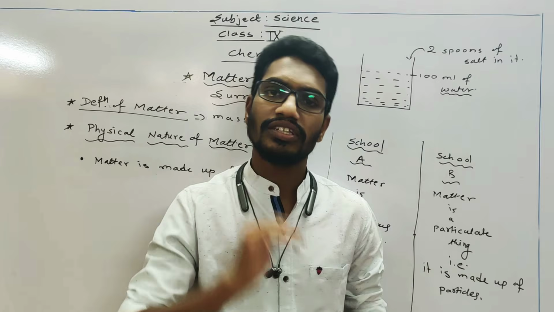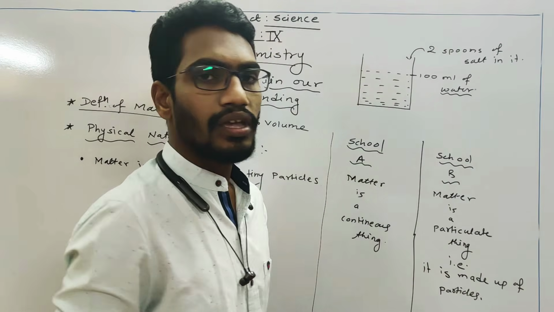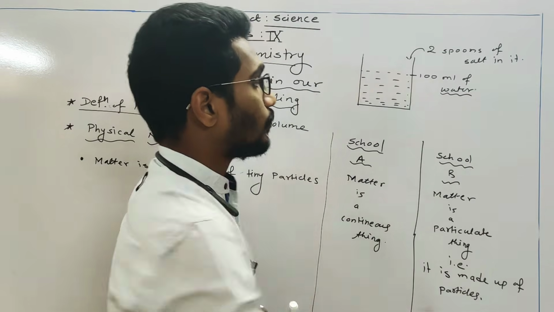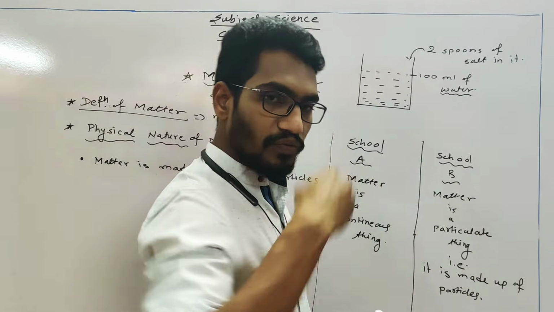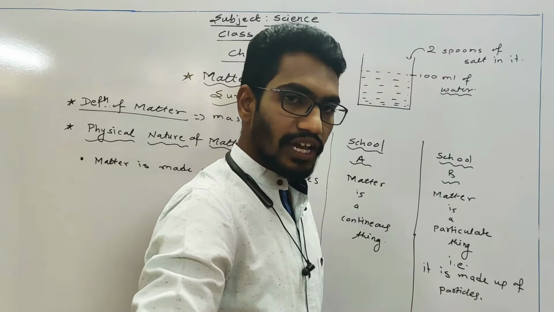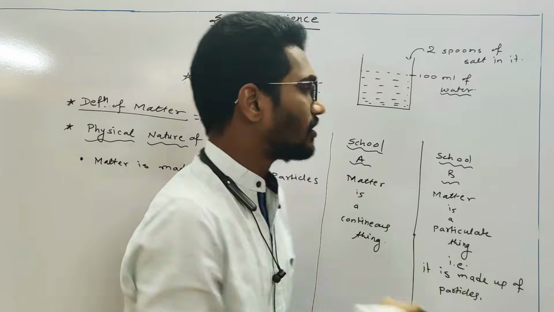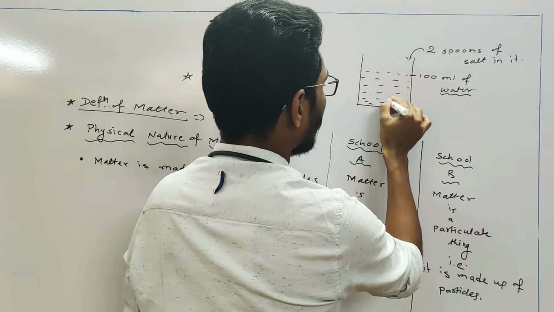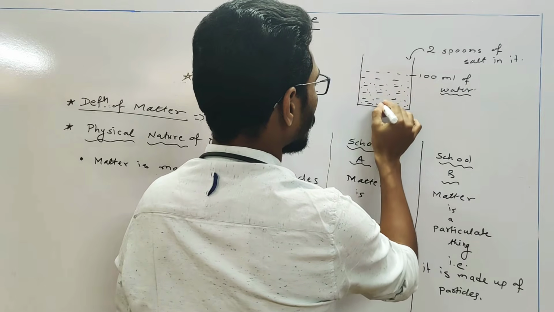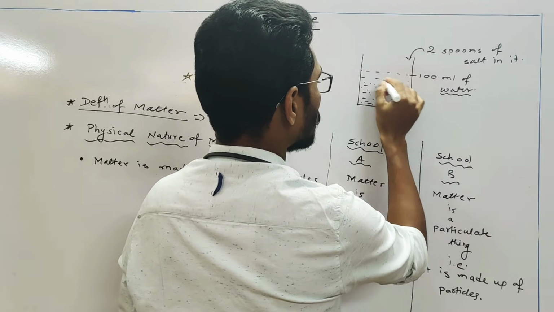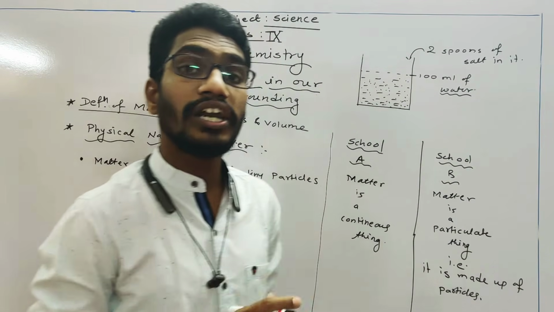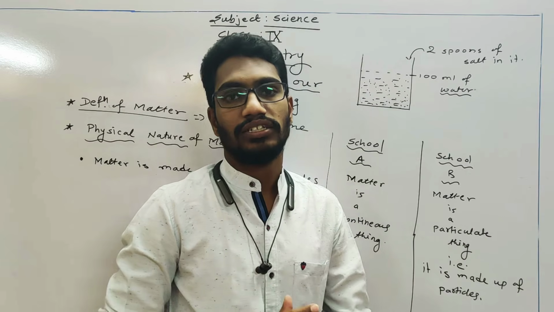Water level does not rise. It is as it is at 100 ml. Then what exactly happened? With the help of this result, that the water level does not rise, we came to know that this salt divides itself into very tiny particles, and these tiny particles go into the spaces which are already present between the water